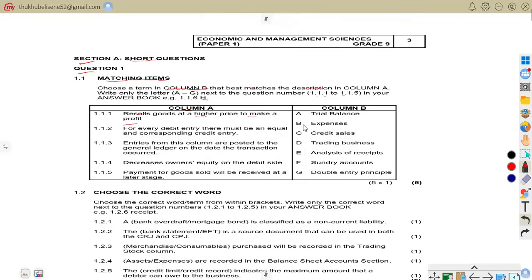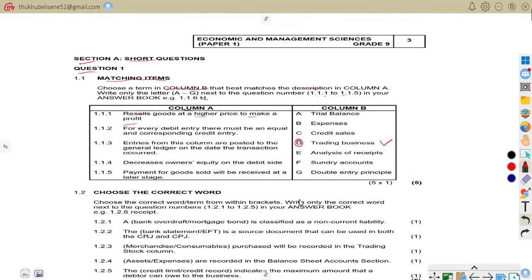If you go through the terms from A to G, D is the correct answer, as it is a trading business. We know very well, good people, that a trading business buys goods and resells them at a higher price to make profit.